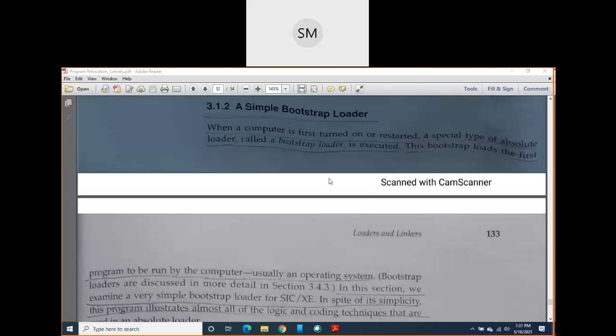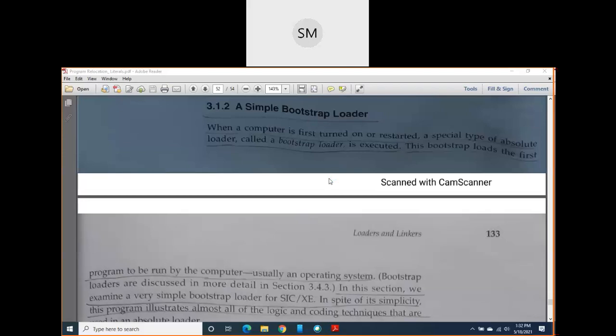Whenever we start the computer, for the first time our operating system starts to run. Since that operating system is also a program, it should be loaded into the memory, so somebody should load it. That somebody is nothing but this bootstrap loader. Are you getting what I am telling?